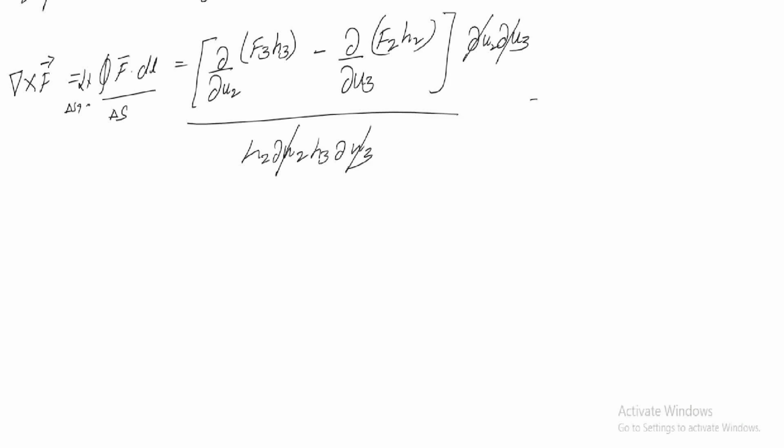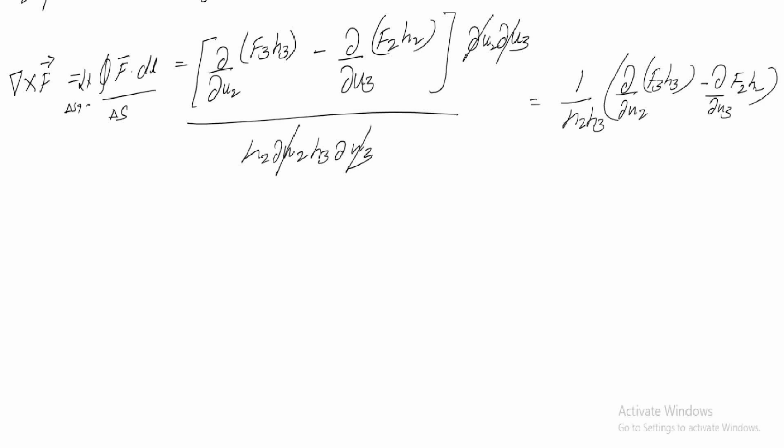So finally you are going to get 1 by h2 h3 times dou by dou u2 of f3 h3 minus dou by dou u3 of f2 h2.